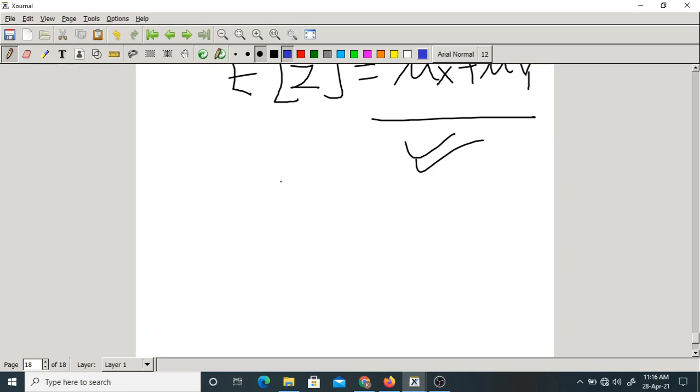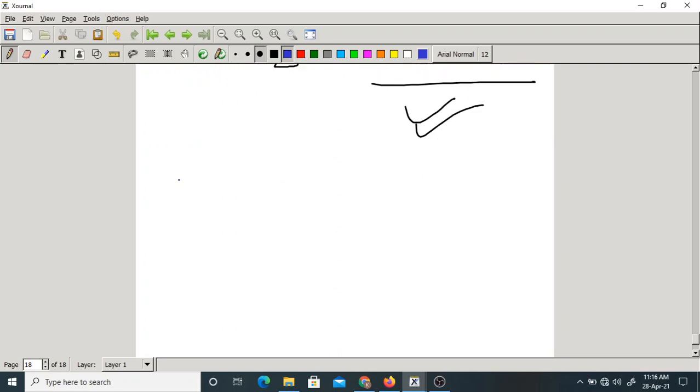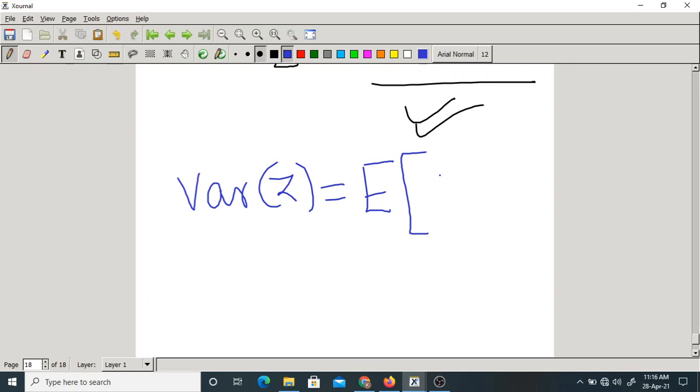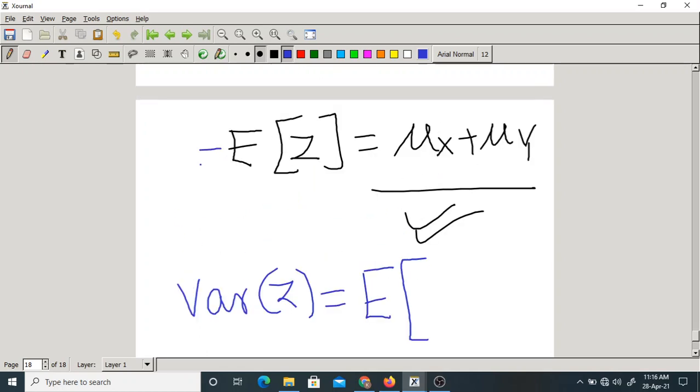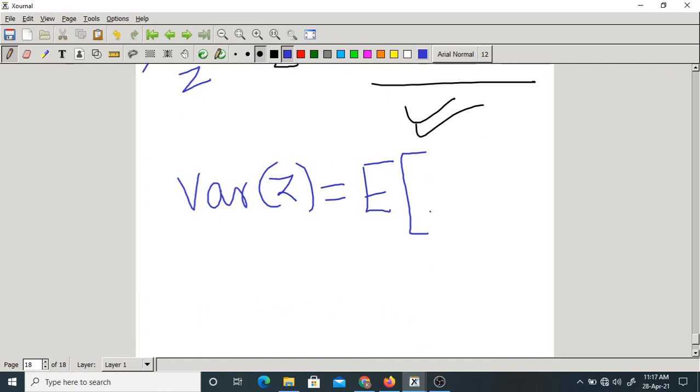Okay, let us proceed. First of all, what is the variance formula? I am finding the variance of z. So let me go with the basic formula of variance. Let me call this mu z. What is the variance of z? Expectation of z minus mu z whole square.